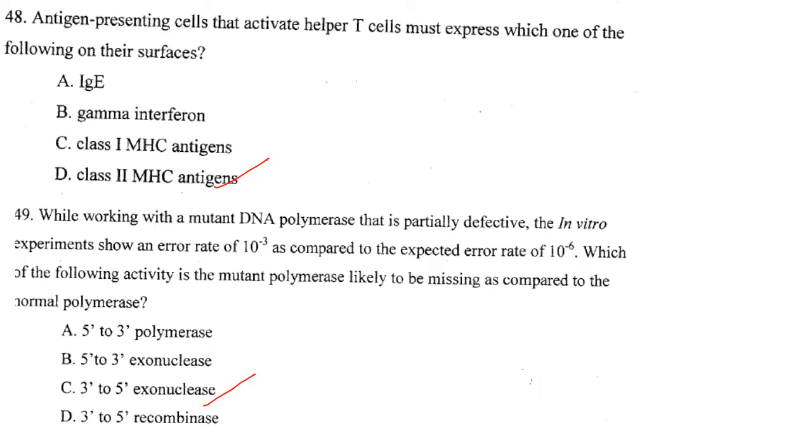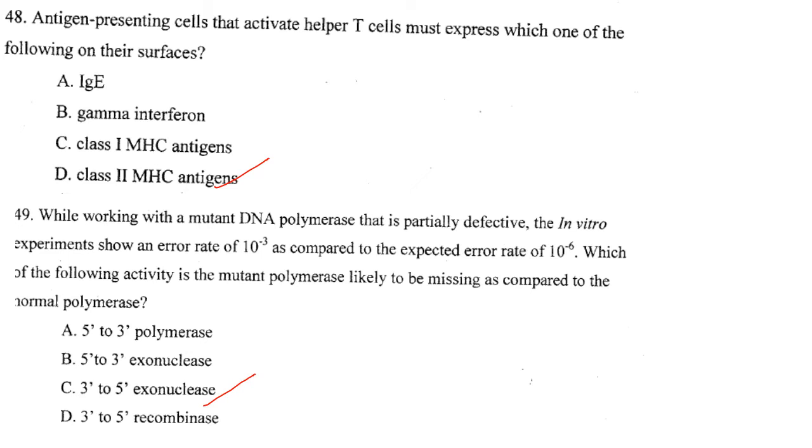Answer is option D. While working with a mutant DNA polymerase that is partially defective, in vitro experiments show an error rate of 10 raised to minus 3 as compared to an expected error rate of 10 raised to minus 6. Which of the following activities is the mutant polymerase likely to be missing as compared to the normal polymerase?